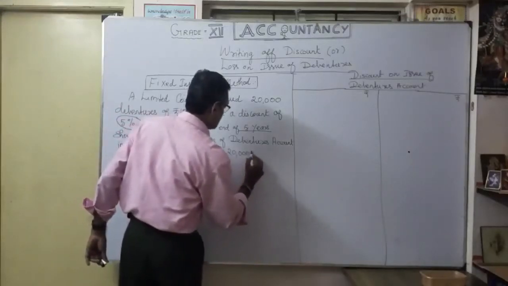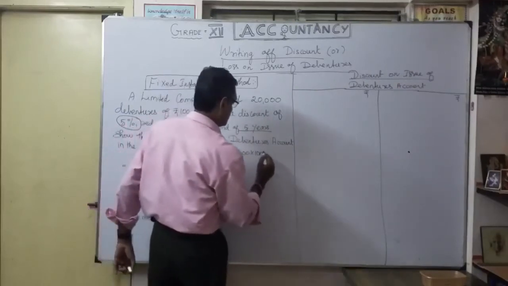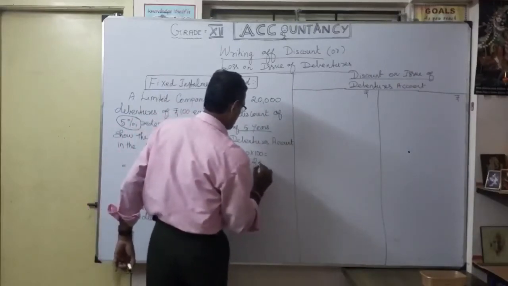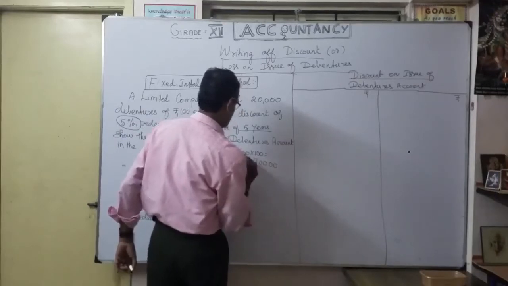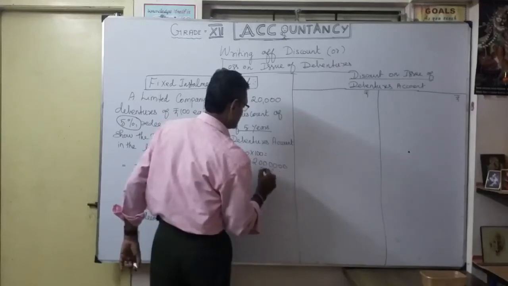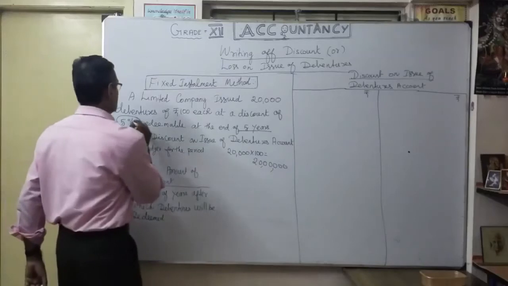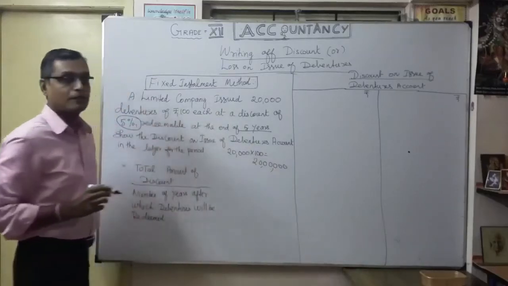20,000 debentures, they were supposed to receive how much? 20,000 into 100, that is 20 lakhs. But what happened? They are issuing at a 5% discount.